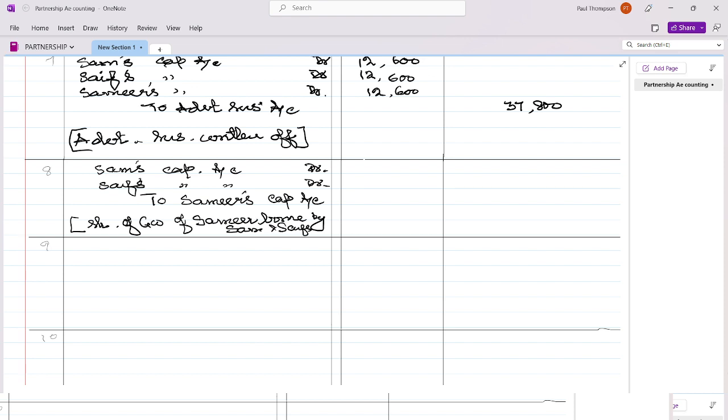Okay, so now he will be getting 7,000 rupees. As PSR is equal, this is distributed equally. Sam's capital will be debited with 3,500 and Saif's capital will be debited with 3,500. Here you can write the working note 1.